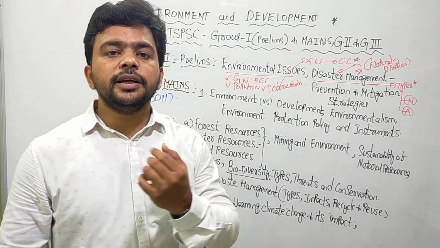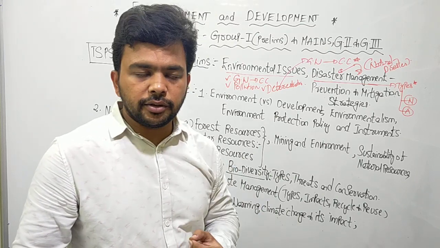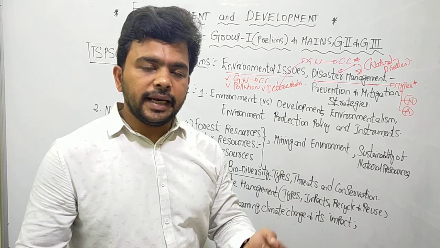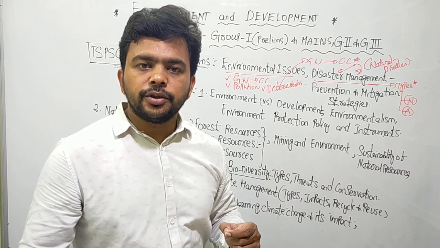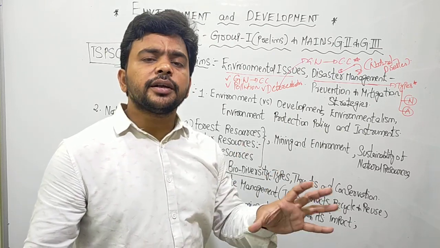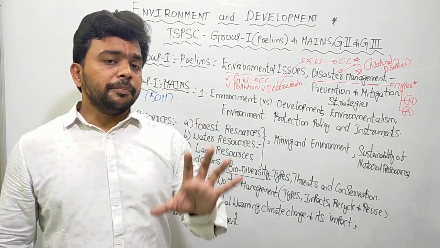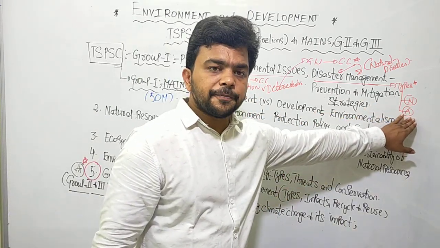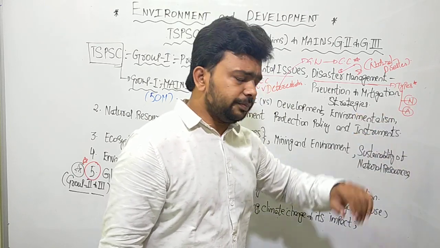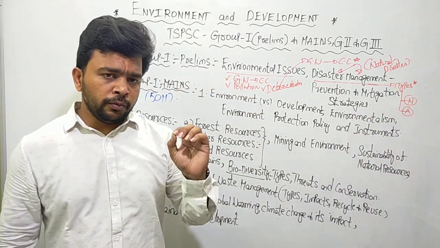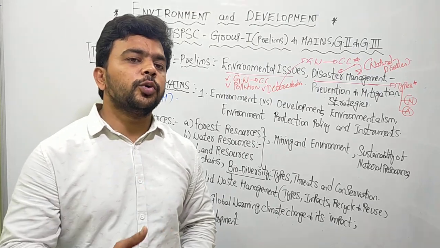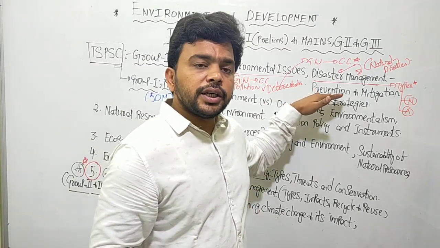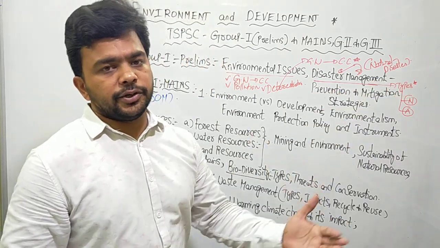Like building floods, it's an artificial or man-made disaster. Road accidents, rail accidents, aeroplane accidents, oil spills, urban fires. These are all man-made disasters. What are man-made disasters? What should we do to overcome them? What are the various preventive measures we have to take, and how to mitigate the negative impacts of these